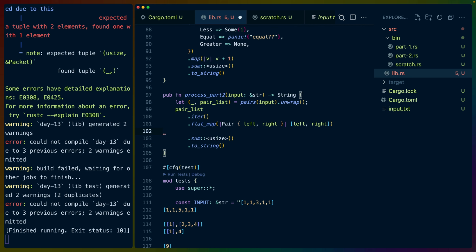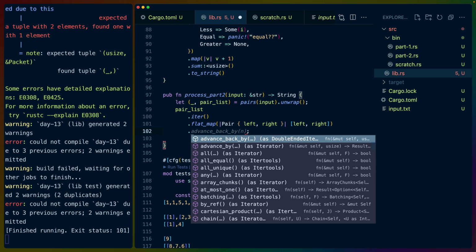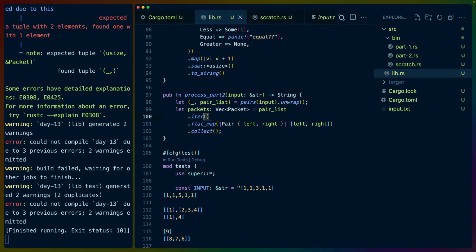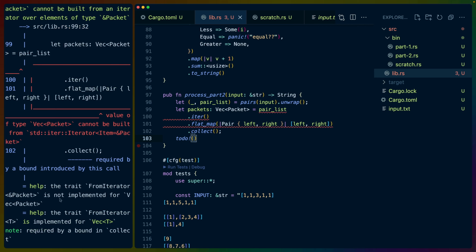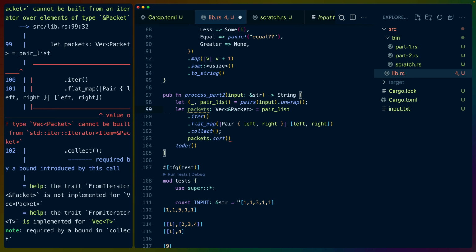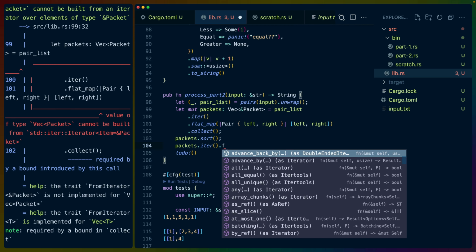We don't need to do that or this or this or that. We're just going to collect. This is going to be a vec of packets. What did I do wrong? From iterator is not implemented for vec of packets. Oh, this is a vec of a reference to packets. Interesting. Packets.sort. We need packets to be mutable to sort it.